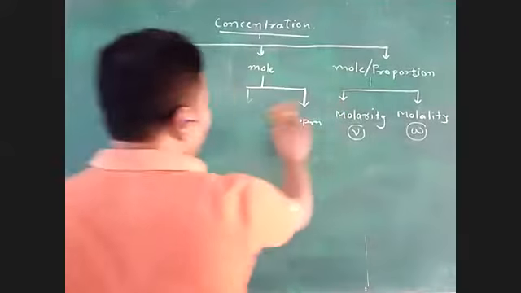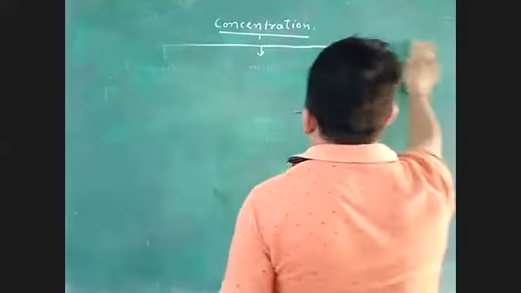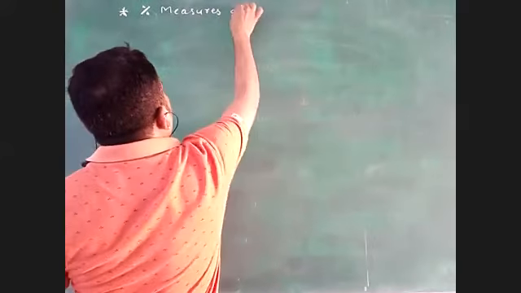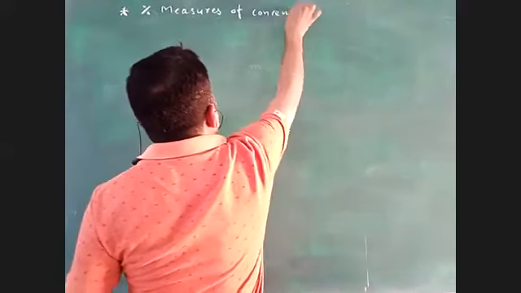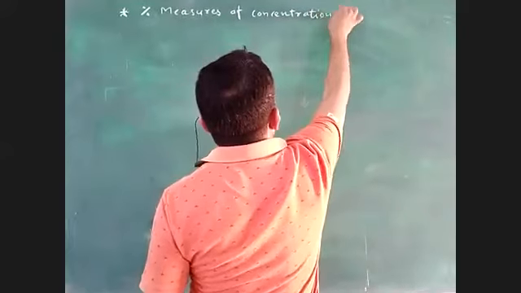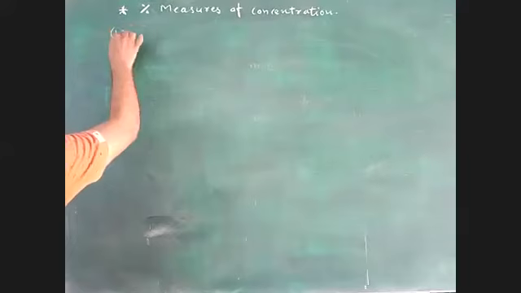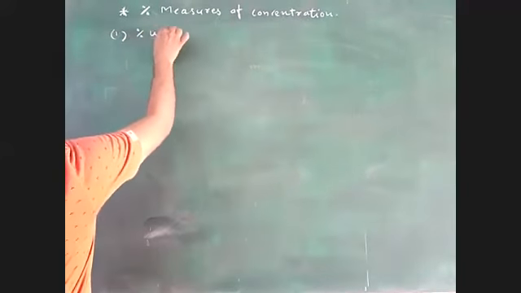Now we are moving on to the other part, the calculation part of the lesson. And this calculation part will be more interesting than the previous one. So today we are going to talk first about percentage measures of concentration. The heading is percentage measure of concentration. In it, first we are going to discuss percentage W by W.